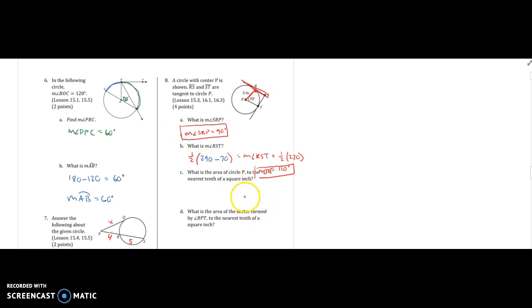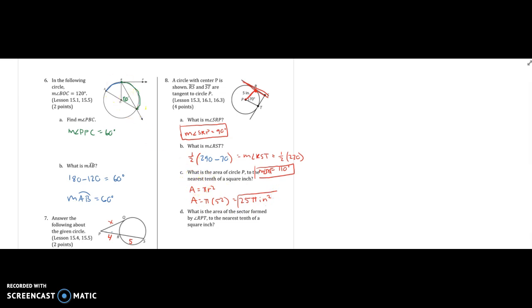What is the area of circle P to the nearest square inch? So the whole area of circle P, we know A equals pi r squared. The radius is 5. So A equals pi times 5 squared, which is 25 pi inches squared.